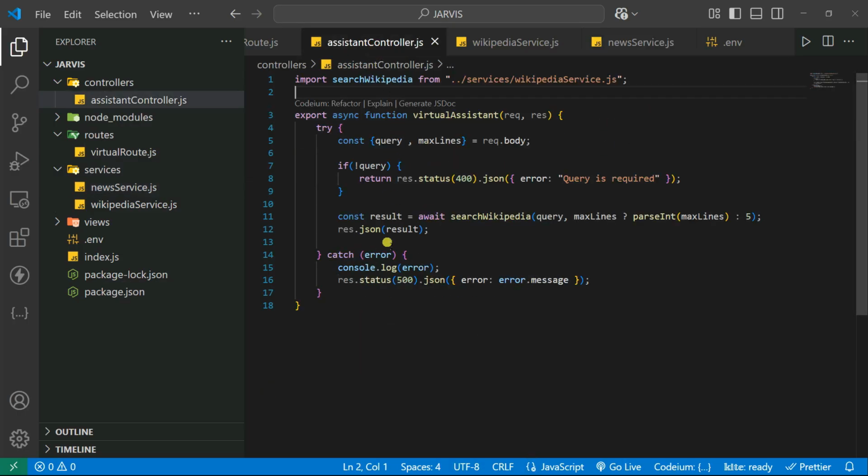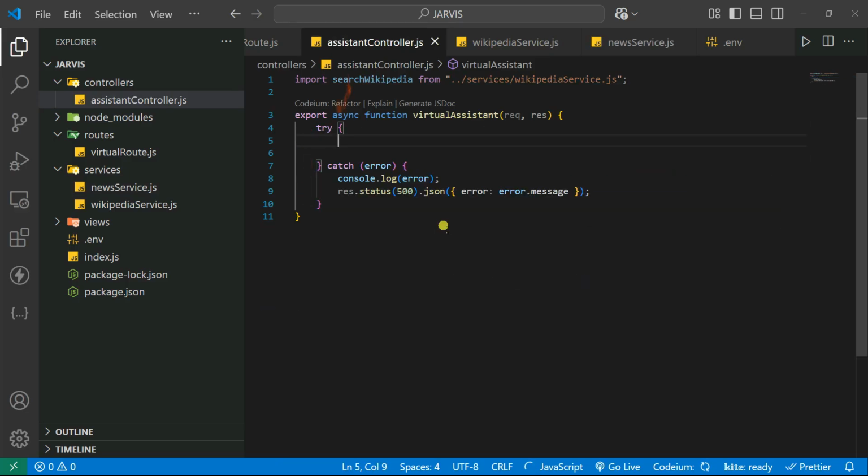Now I can use it and call it from our assistant controller. Yep, I can call it from here. I'm just going to remove this part, because we already tested it in the case of Wikipedia. Now it's time to test the news one. So we can simply go and remove these things.